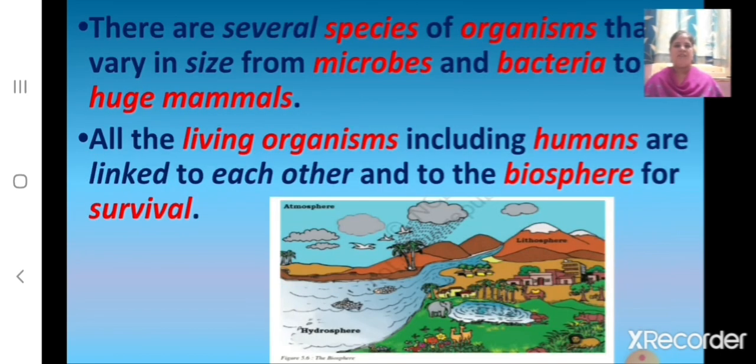And children, there are several species of organisms that vary in size from microbes and bacteria to huge mammals. And all the living organisms, including humans, are linked to each other and to the biosphere for survival. Children, we know that there are several species of organisms and they are not the same. They vary in size, from microbes and bacteria to huge mammals. Here you can see in the diagram how all the living organisms, including the humans, are linked to each other and to the biosphere for survival.